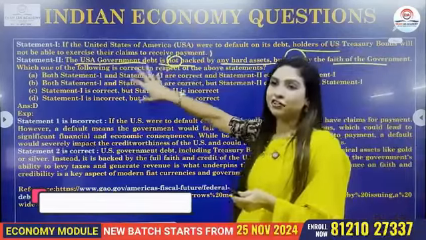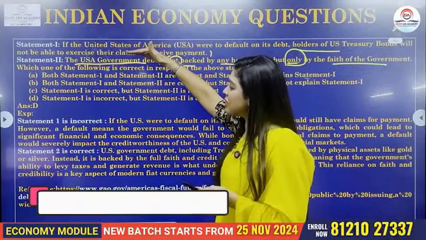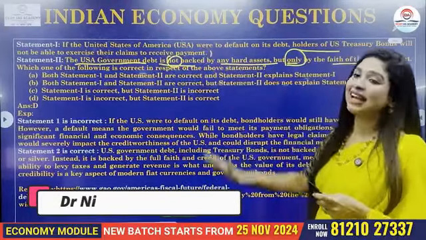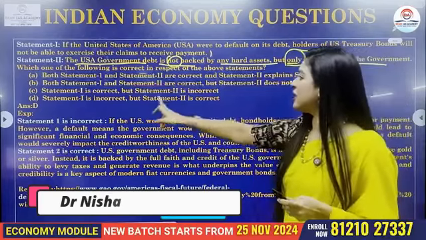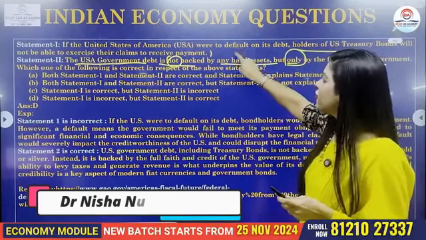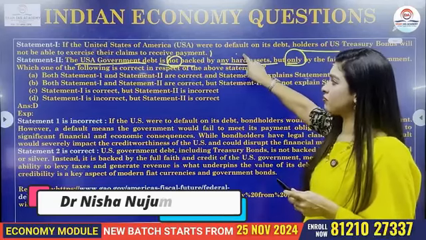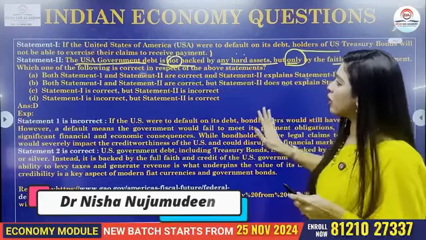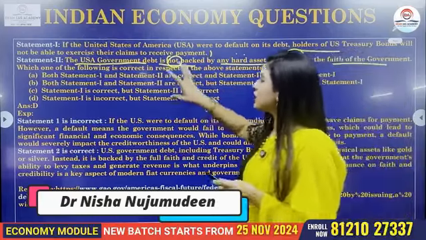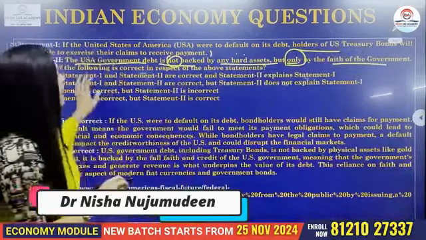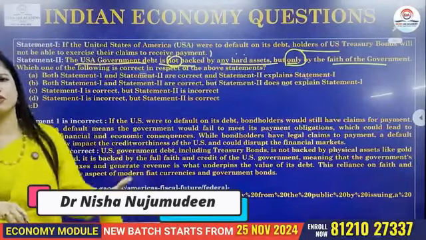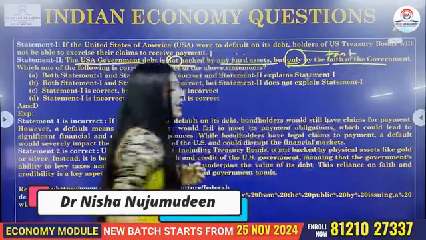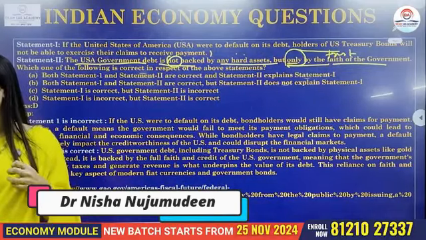How? You have to identify whether the first statement is having a connection to the second statement or not. One can be correct, another can be incorrect also. So as far as this particular question is concerned, the first statement happens to be incorrect, whereas the second statement happens to be correct. Why? Because we all know that the US government debt, of course, is not backed by what? Any hard assets like gold or securities or whatever, but it is the complete trust or faith of the government. So that is one reason why the second statement happens to be correct.